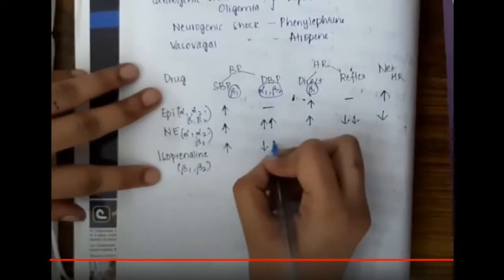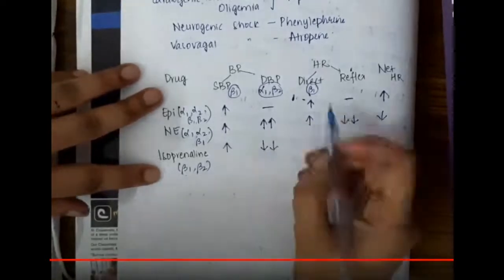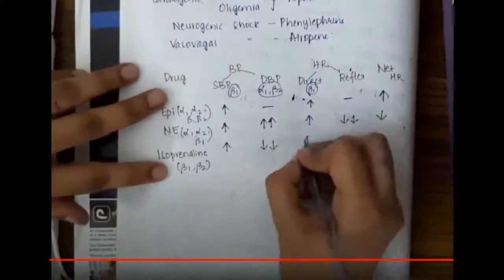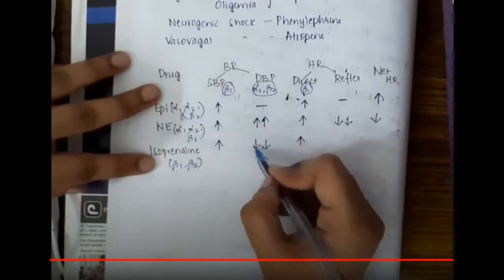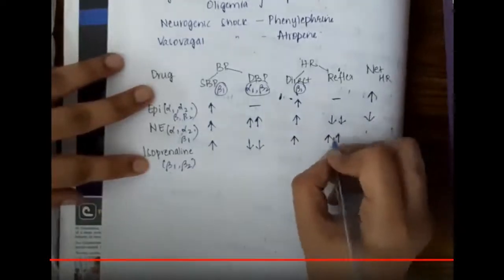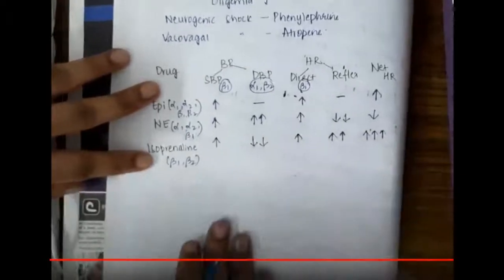In isoprenaline, alpha 1 receptor action is absent, so isoprenaline acts only on the beta 2 receptor, causing vasodilatation, thus decreasing the diastolic blood pressure. Direct action on heart rate is through the beta 1 receptor, thus increasing the heart rate. Reflex action on heart rate depends upon the diastolic blood pressure, and thus there is an increase in reflex heart rate. So there is a net increase in heart rate.